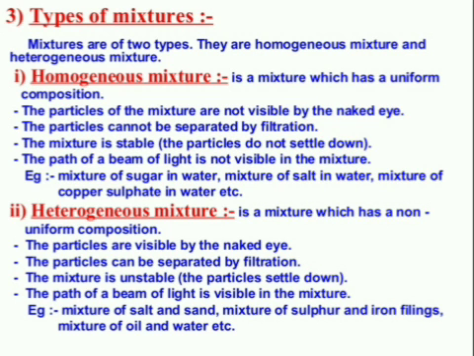Heterogeneous mixture. A heterogeneous mixture is a mixture which has a non-uniform composition. The particles are visible by the naked eye. The particles can be separated by filtration. The mixture is unstable and the particles settle down after some time. The path of a beam of light is visible in the mixture. For example, mixture of sand and salt, mixture of sulfur and iron filings, mixture of oil and water, etc.